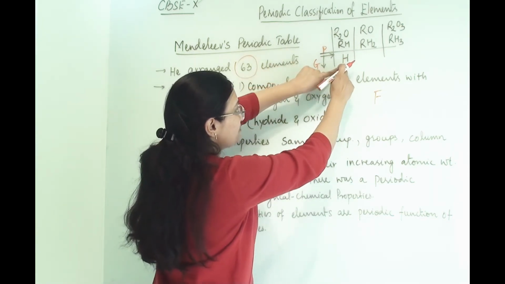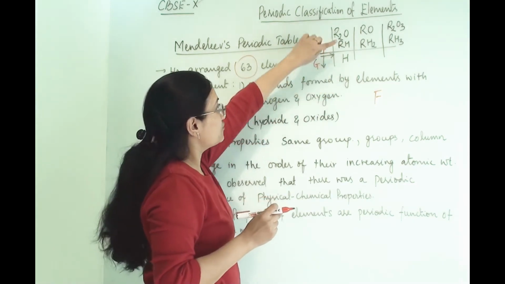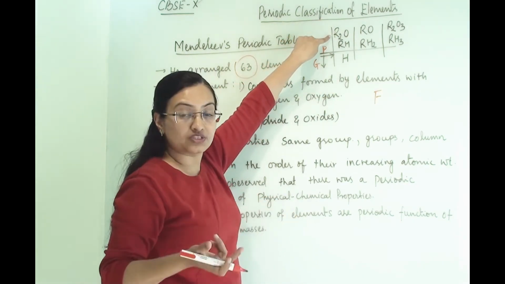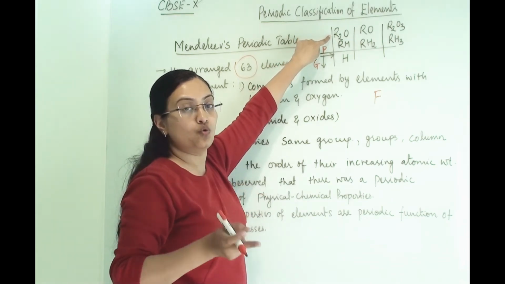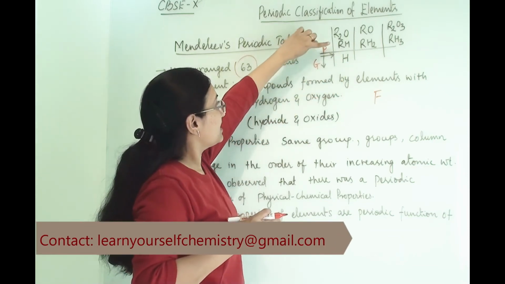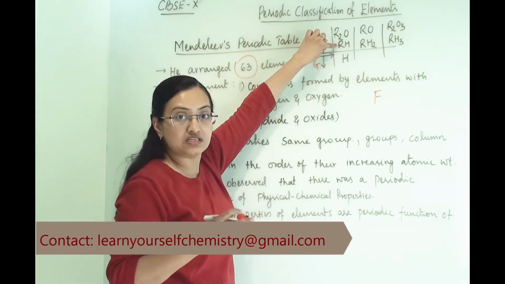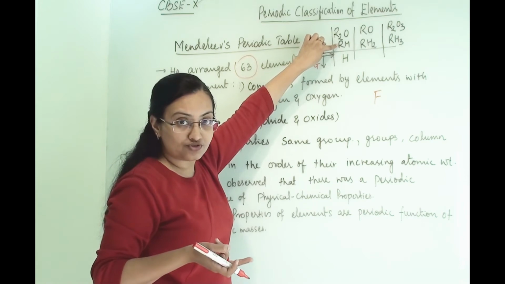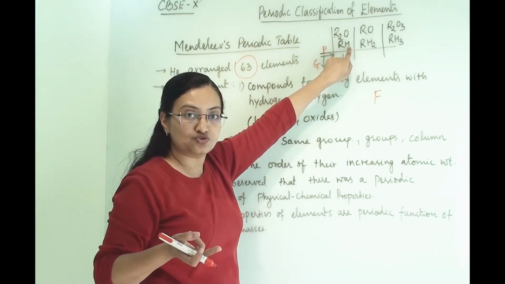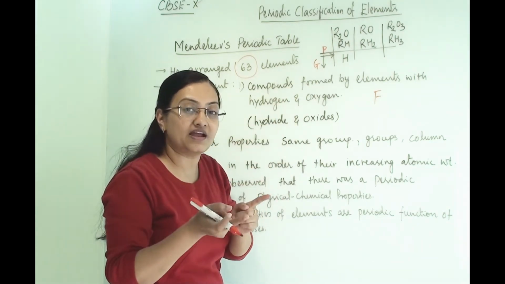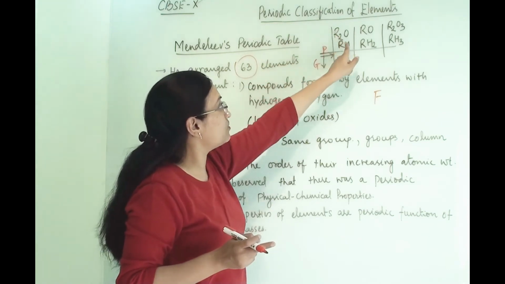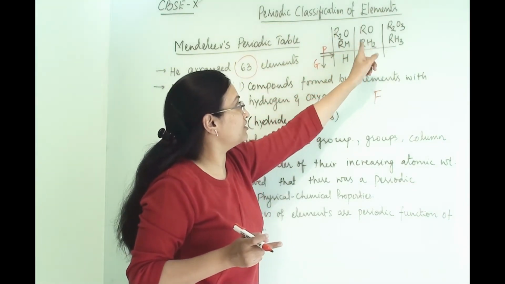So the first place he gave to hydrogen. Here R2O means the hydrogen oxide formula is H2O. R means whatever element he has placed here. Here RH means R is again hydrogen, that is this element, and H is hydride. So when hydrogen forms a hydride, it is 2H, that means H2. That is how he wrote all the molecular formulas here.